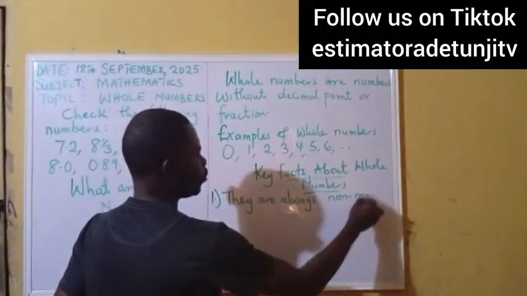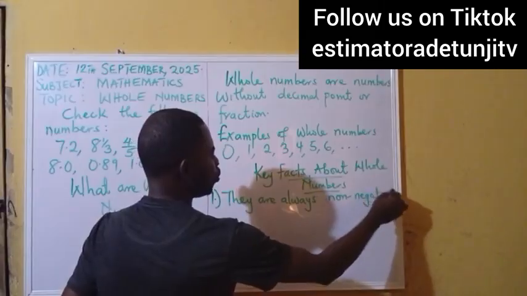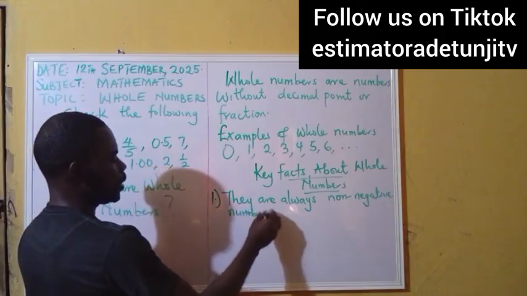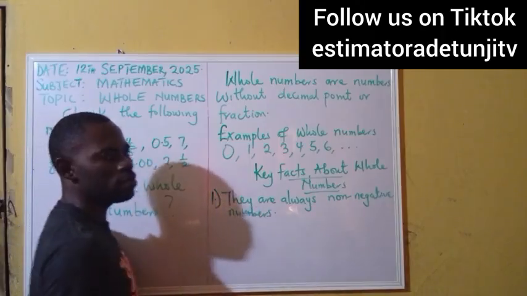What do I mean by they are non-negative? That is, they are always non-negative numbers.